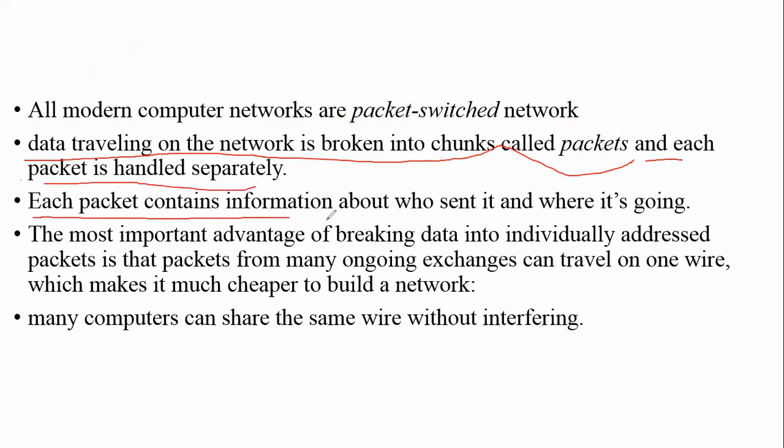Each packet contains information about who sent it and where it is going. That means the sending or source address should be there, and the destination address. Actually, a packet contains both addresses. The source address is from where the data is going to be sent, and the destination address is to whom the data is going to be sent.